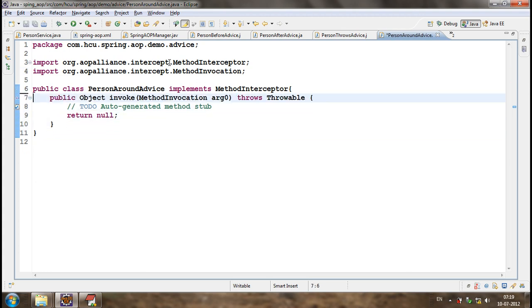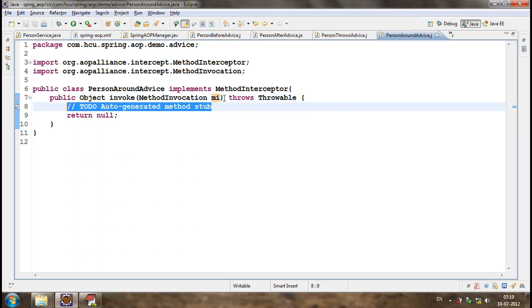The around advice will make use of a method interceptor. This I'm calling around advice.